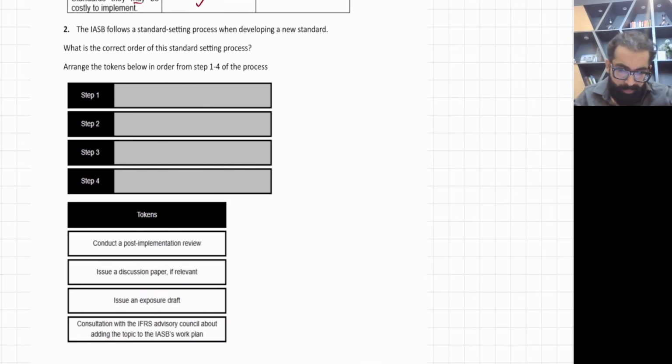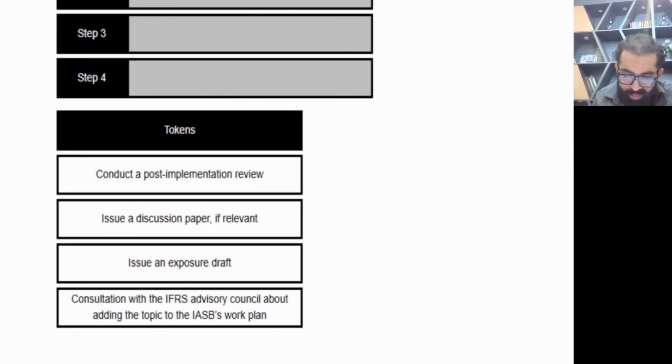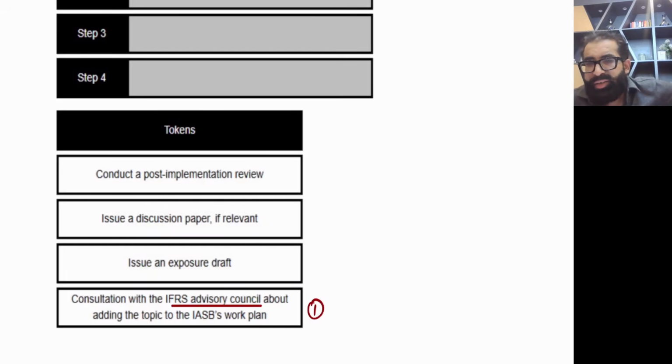So now read. The IASB follows a standard setting process when developing a new standard. What is the correct order of this standard setting process? Arrange the tokens below in order to form steps 1 to 4 of the process, right? Now, see, this is the consultation with the IFRS Advisory Council about adding a topic to the IFRS. Yes, this is the first. First of all, the most important thing is to get feedback from the Advisory Council on what is the need of this standard, right? And then the IASB puts that item in their work plan.